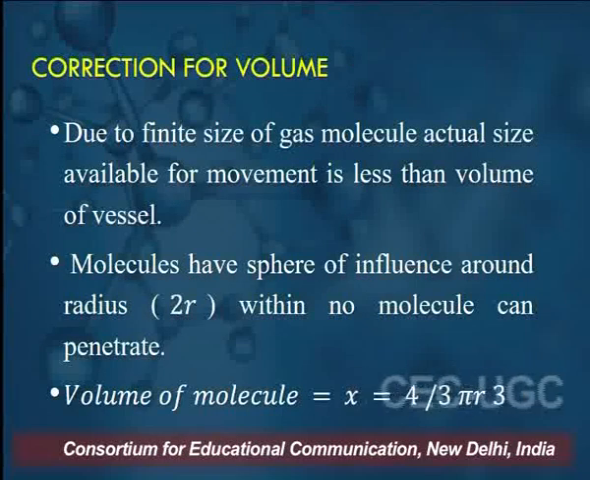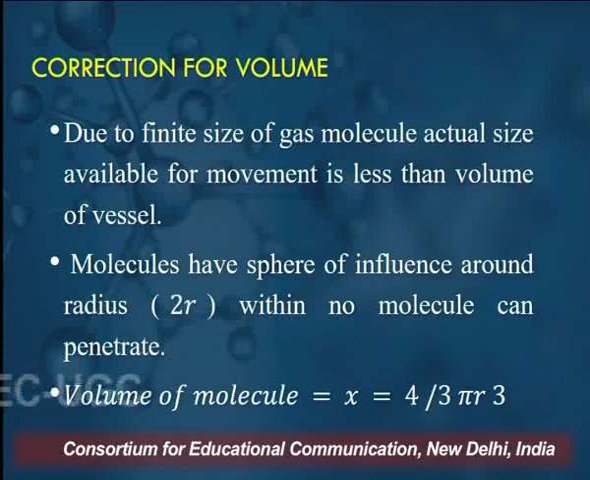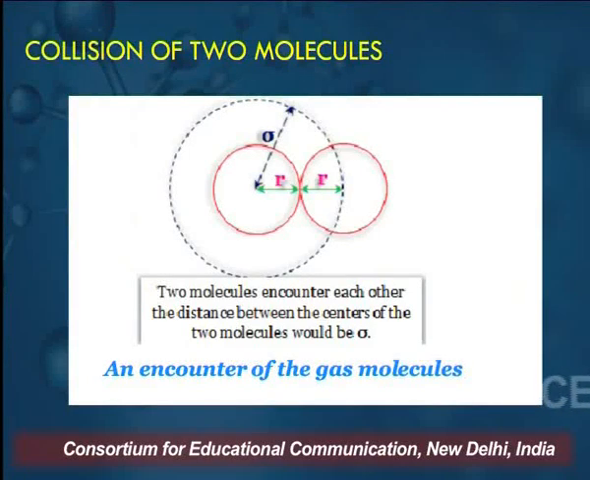Due to the finite size of gas molecules, the actual space available for the movement of gas molecules is less than the volume of the vessel. Molecules have a sphere of influence of radius 2r within which no molecule can penetrate. Now let us calculate the volume correction factor. The volume of one molecule is represented by x and will be equal to 4 by 3 pi r cube, as is the volume of a sphere.